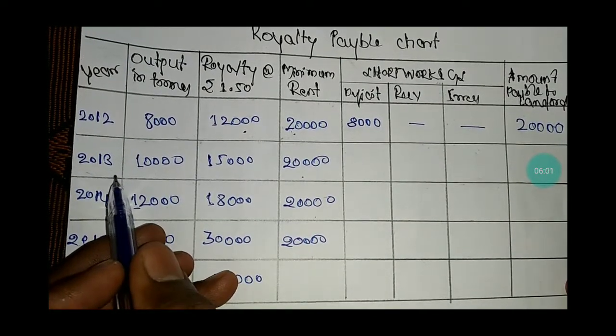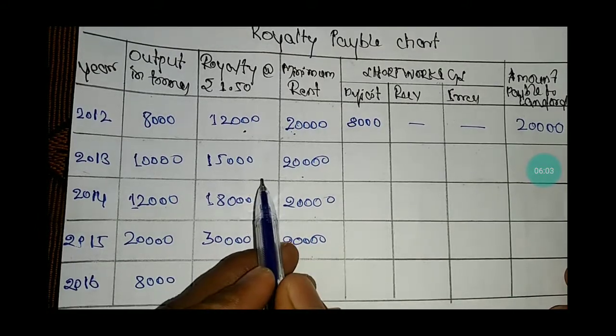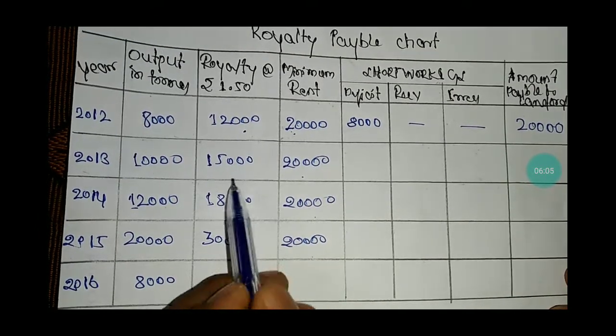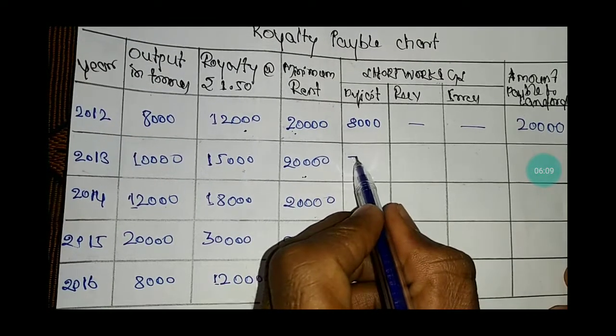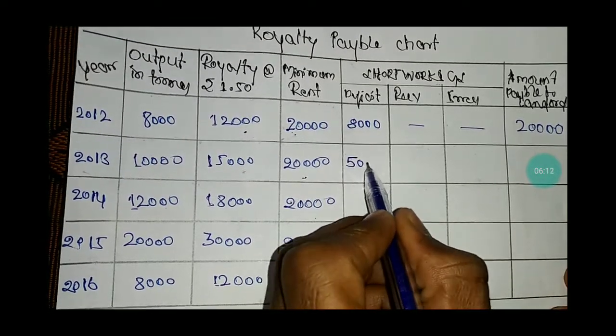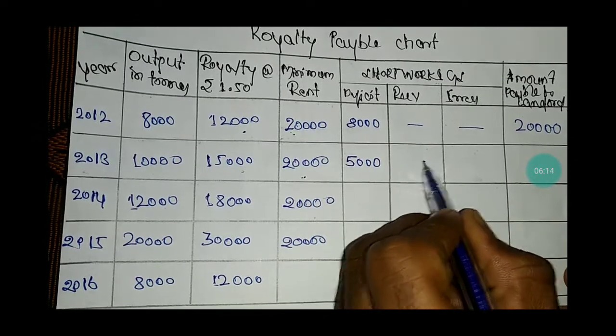In the year of 2013, the royalty is again less than the minimum rent, by rupees 5,000. There is no recovery.